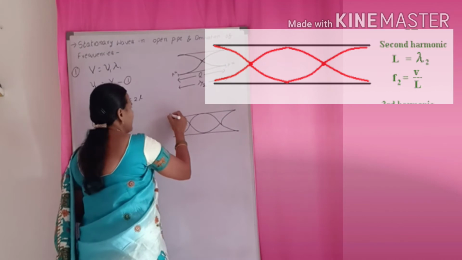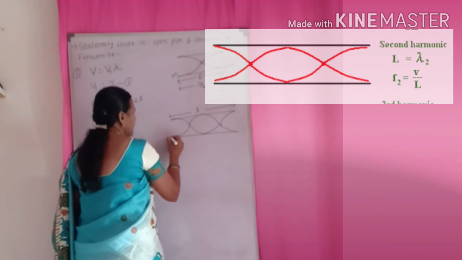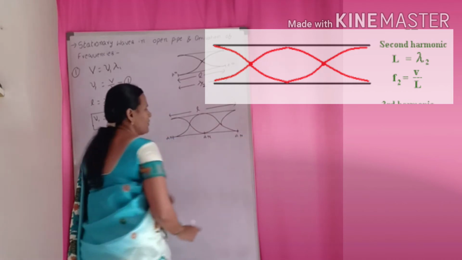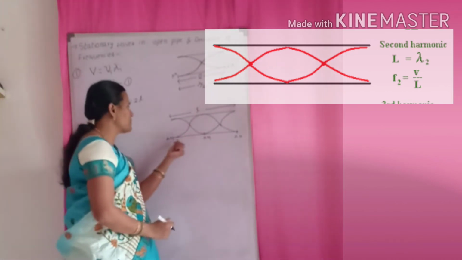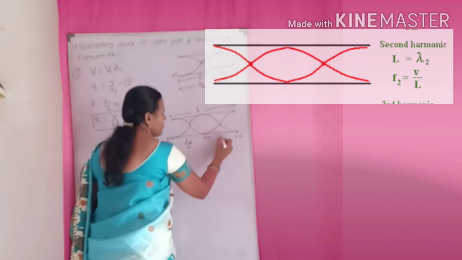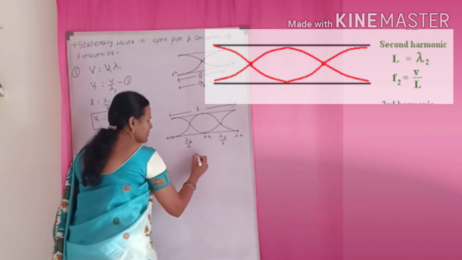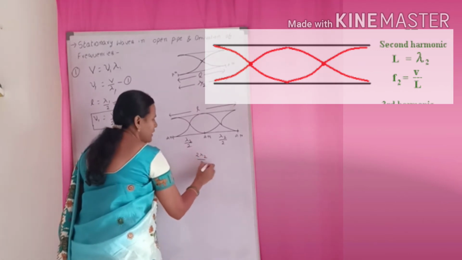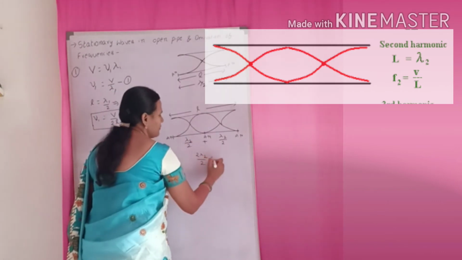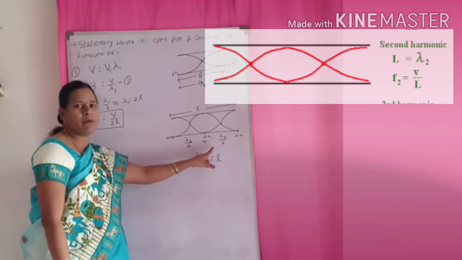As usual, the length of the pipe I am taking as L. And here observe, this is the first antinode, this is the second antinode, and this is the third antinode. So here, the distance between two antinodes is equal to lambda 2 by 2. And here also, lambda 2 by 2. So then, what is the total distance? 2 lambda 2 by 2. Why? Because we have to add these two. So it is equal to L. So now, in the second harmonic, L is equal to 2 lambda 2 by 2.